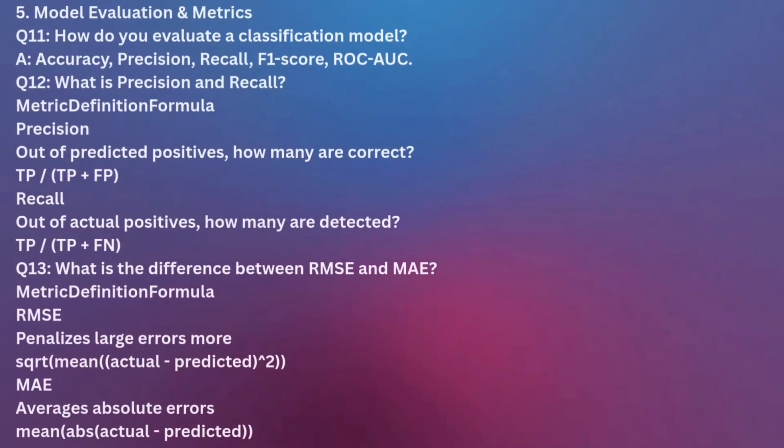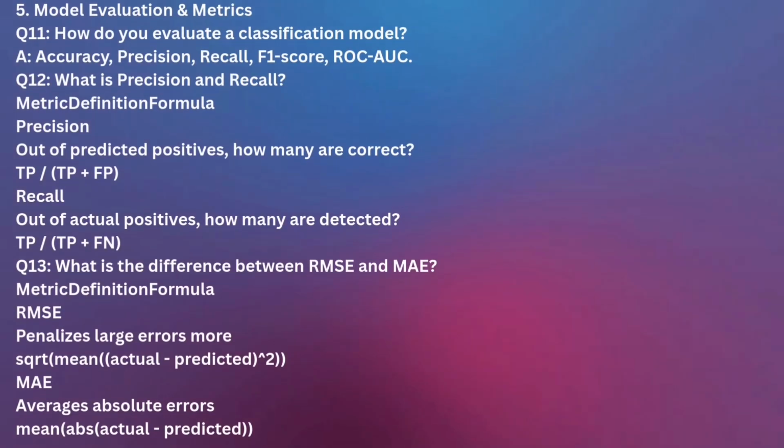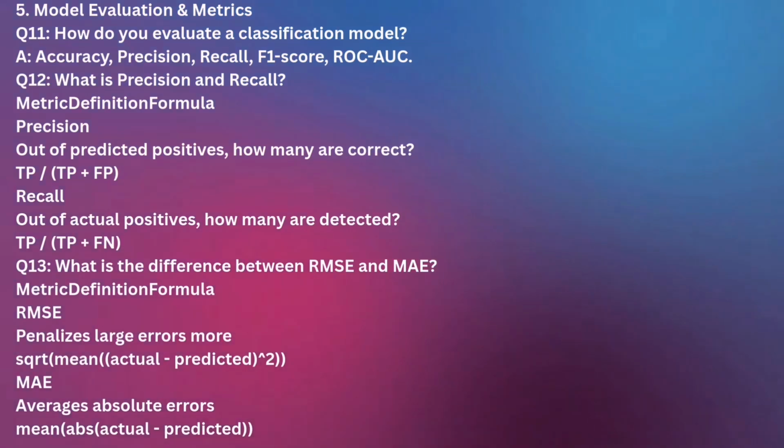From the fifth section, we have model evaluation and metrics. Question number 11 is, how do you evaluate a classification model? The answer is by giving the accuracy, precision, recall, F1 score, etc. Now the next question is, what are precision and recall? This is a cross question from the above questions. Precision is, out of predicted positives, how many are correct, and the formula is true positive divided by true positive plus false positive. Recall is, out of actual positives, how many are detected. The formula for this is true positive divided by true positive plus false negative.